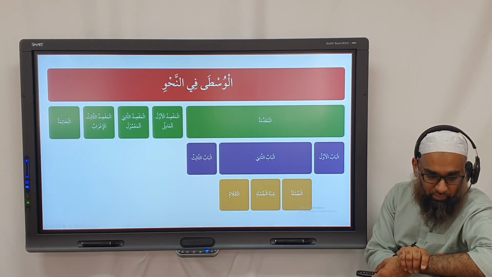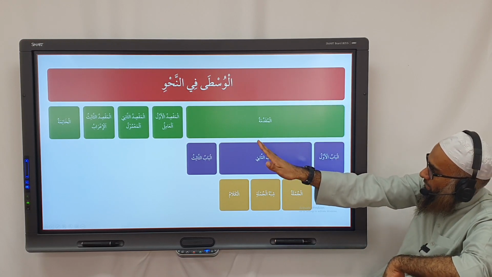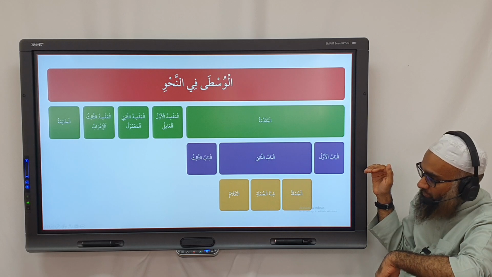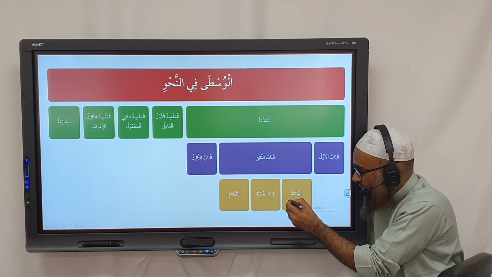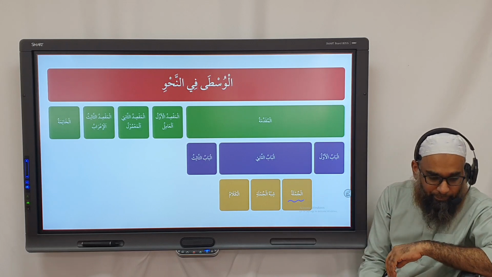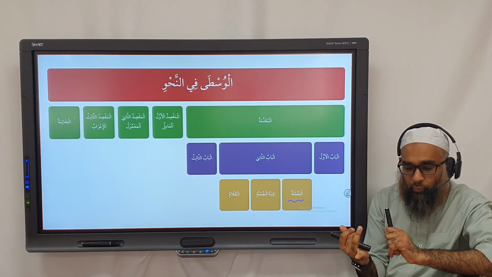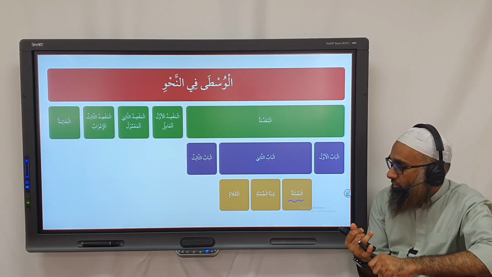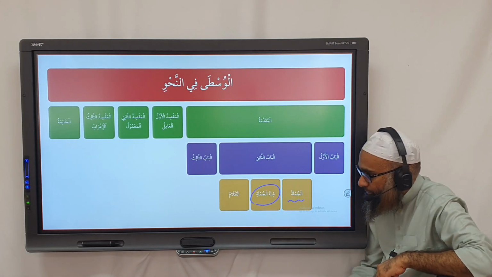So if you look at our recap, I have a mind map again. We have Al-Wusta in An-Nahw, we have a muqaddimah. المقدمة in الباب الأول we dealt with أقسام الكلمة اسم فعل الحرف. Then الباب الثاني we had three fasl. In the first fasl we dealt with the jumla ismiya, jumla fi'liya. We dealt with musnad إليه, the umda and the fadla. Now we're moving on to shibhul jumla, so our fasl thani.